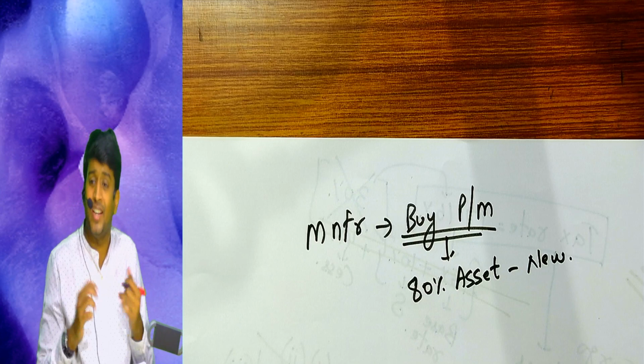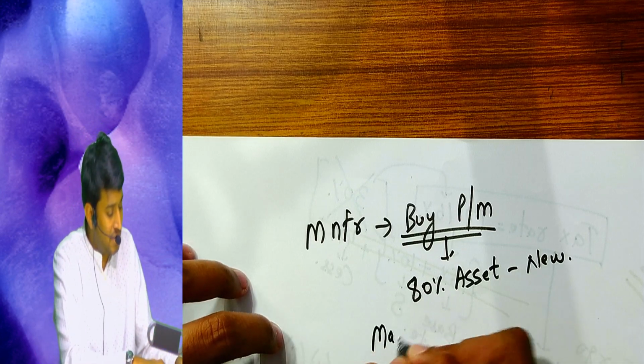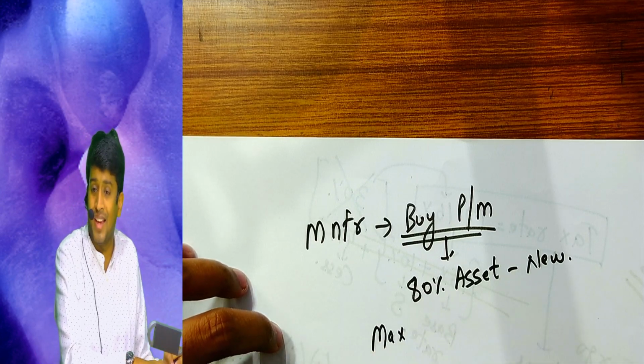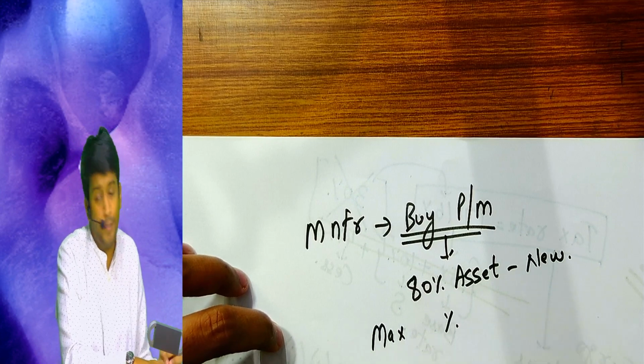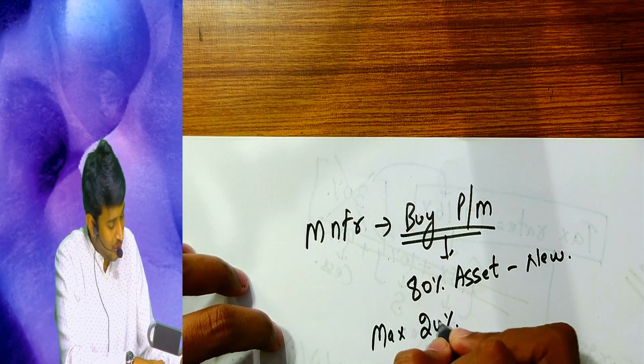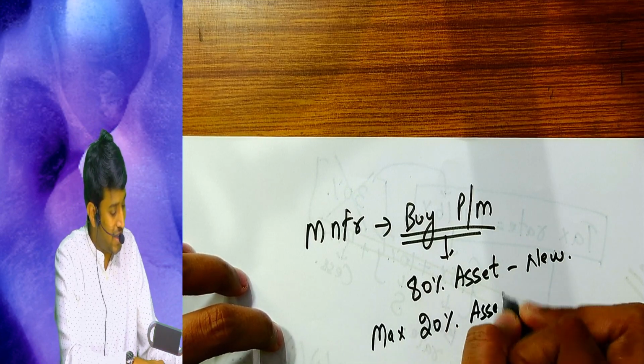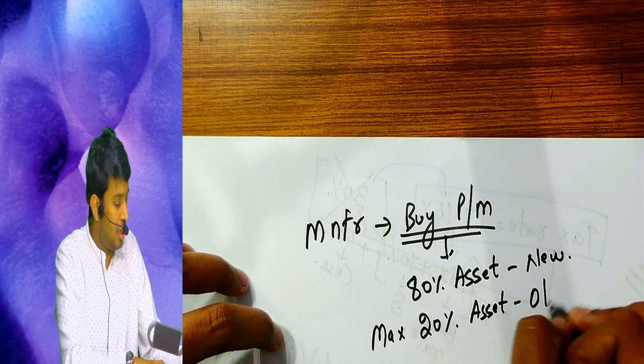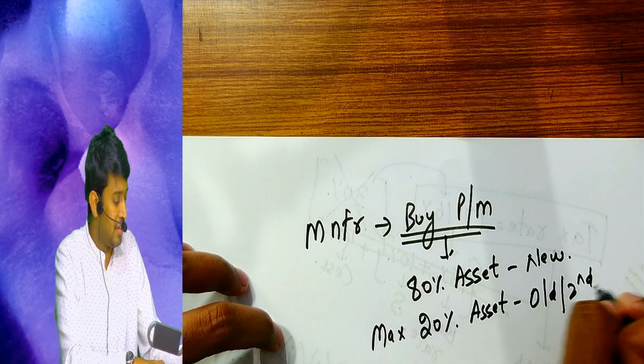What does it indirectly mean, sir? Maximum. Enta sir? 20% of the asset can be old or second hand.